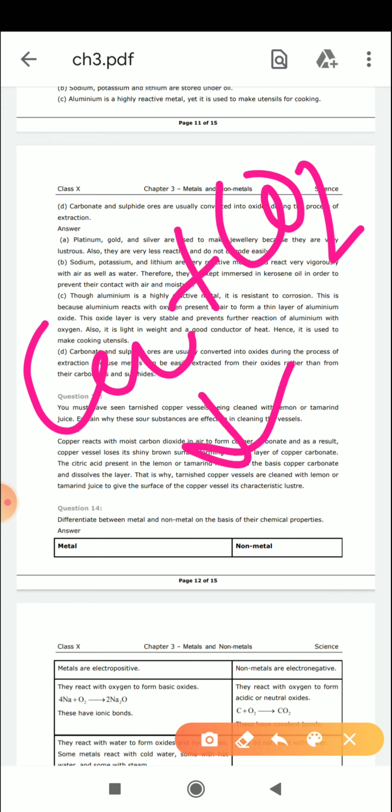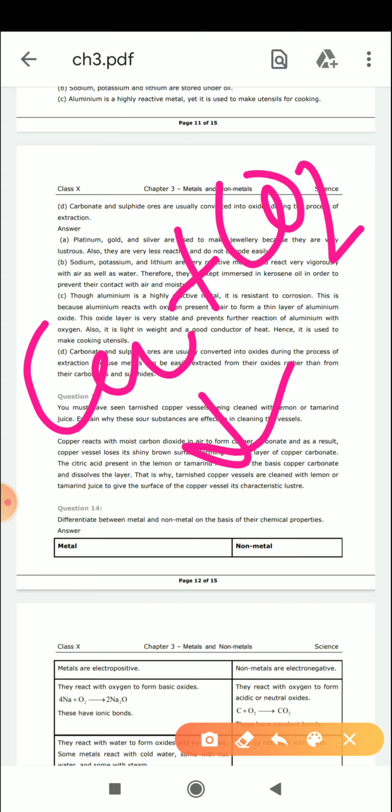So this copper carbonate is greenish in color. Copper carbonate is dullish and greenish in layer, so it develops a layer, okay. Now what are we doing? Because you know that metal oxides or metal carbonates are basic in nature. So when we are rubbing the lemon or the tamarind, lemon has citric acid and all, okay, like same tamarind has tartaric acid.